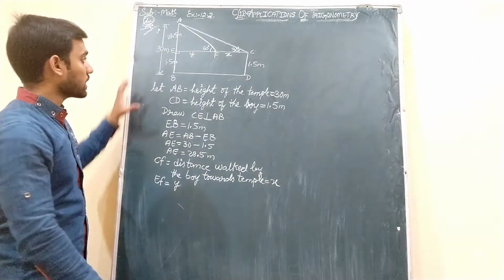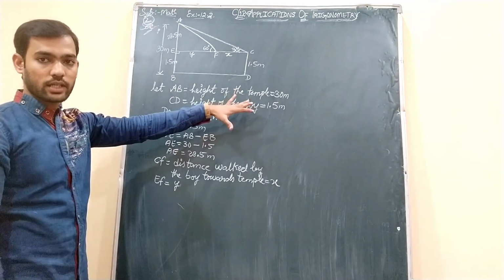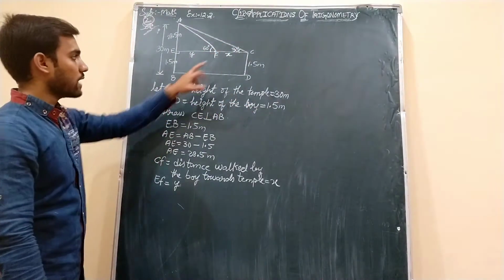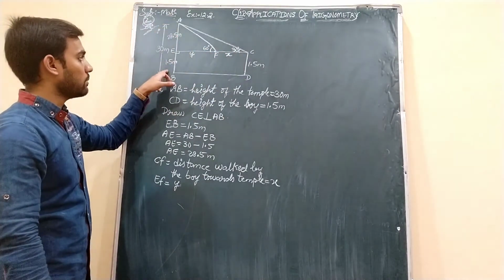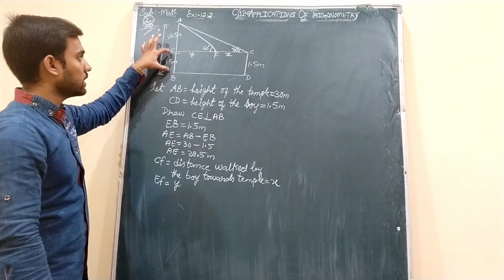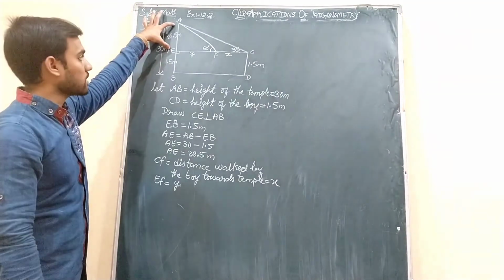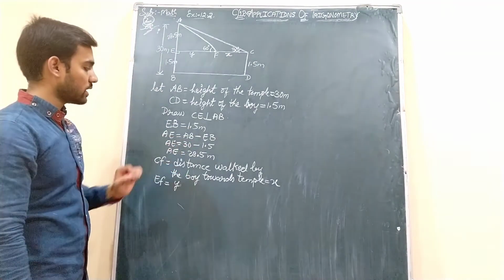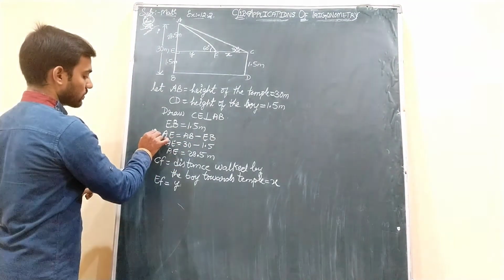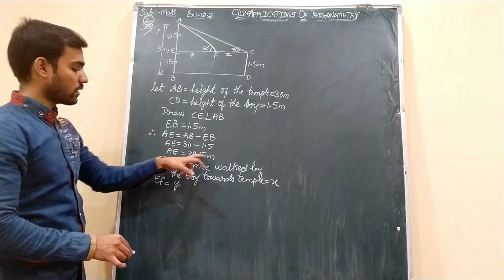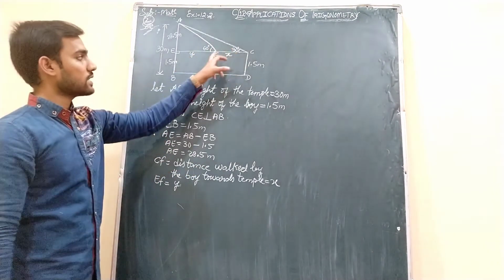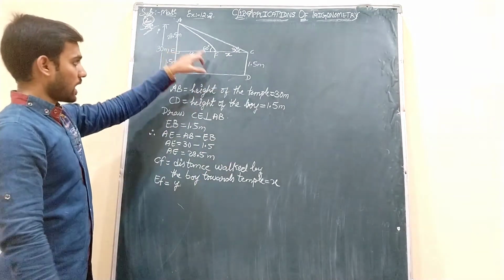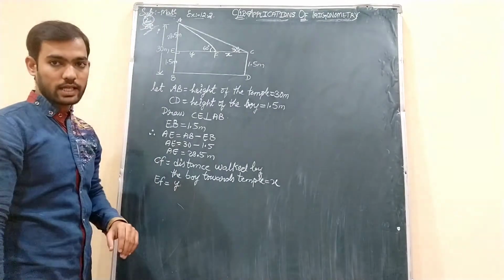Understand? I repeat it again. AB is the height of the temple, that is 30 meters given in the question. CD is the height of the boy, 1.5 meters given in the question. We have then drawn CE perpendicular to AB. We got EB as 1.5 meters and then AE we need to find out, means from this 30 we will take out this 1.5. We got AE as 28.5 meters. Then CF is the distance walked by the boy towards the temple. Thus this we have taken as X and then this last EF we have taken as Y.